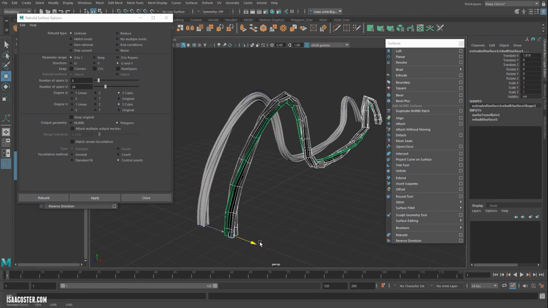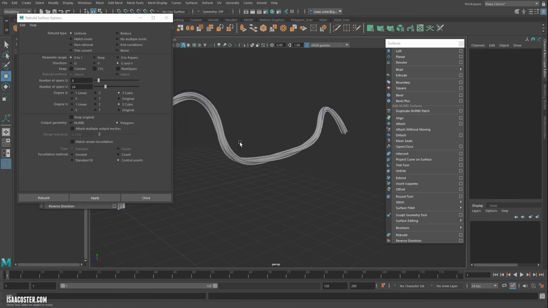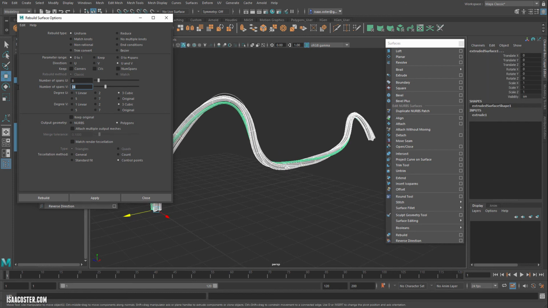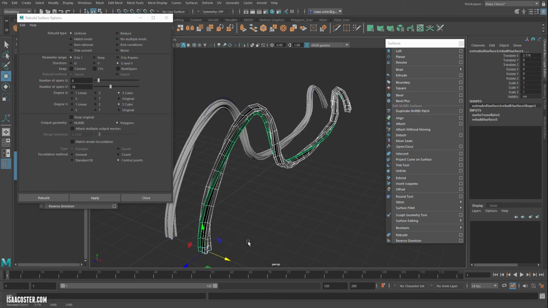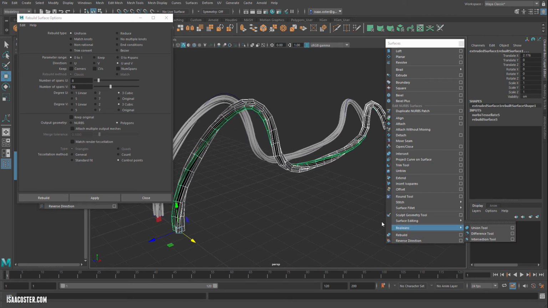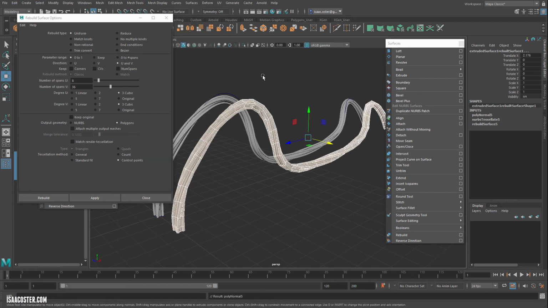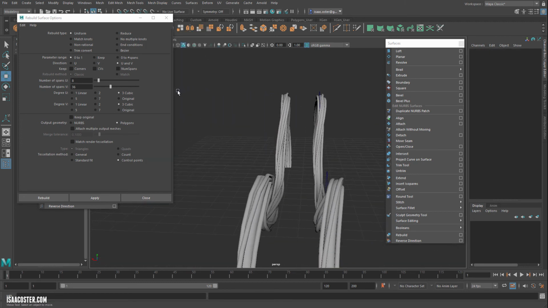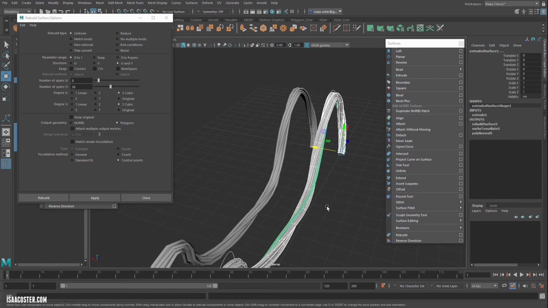And what we'll get is a relatively nice result. Obviously you can add more geo to it if you want. Let's just go ahead and do that. So maybe we'll do something like 36. These numbers are kind of arbitrary. I don't think 26 will give us quite as big of a bump. There you go. And the poly counts are going to increase accordingly as well. So once again, we just go to mesh display and reverse to get everything pointing in the right direction, and then we have a nice one-to-one between our Nurbs geo, which still has our construction history on it.